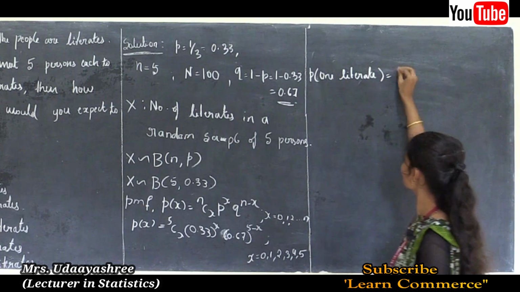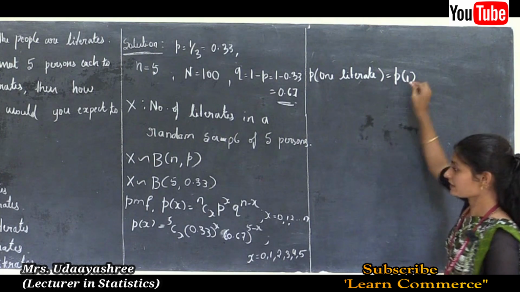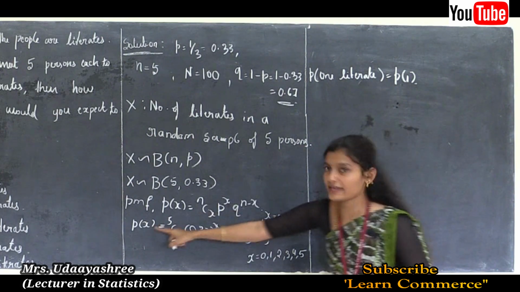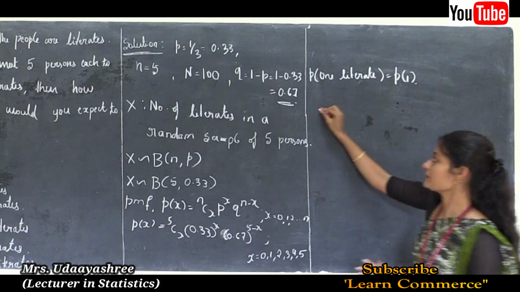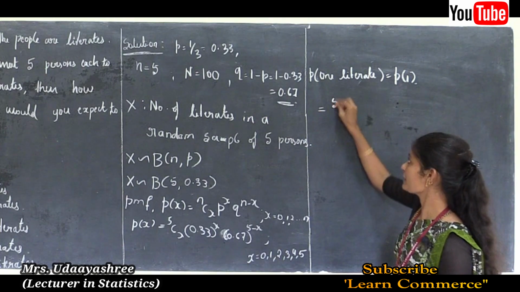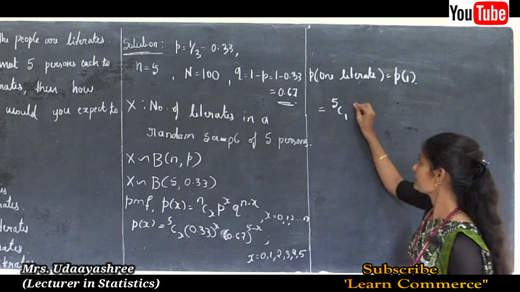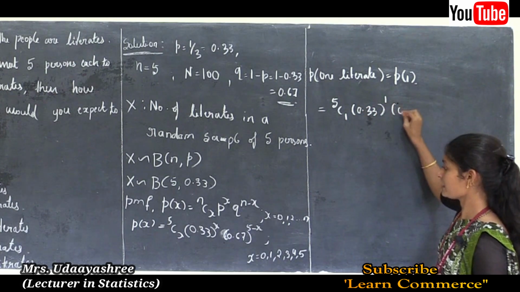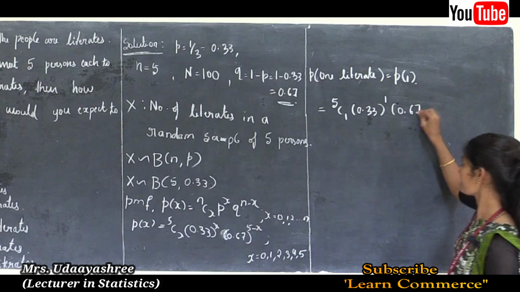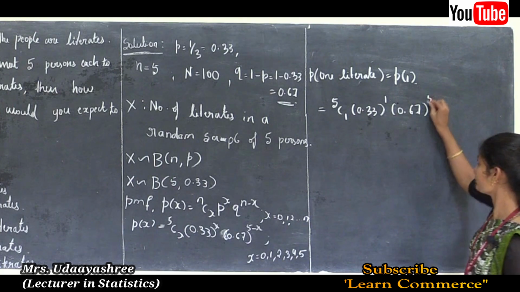This is equal to P of 1. Here, in the place of x, 1 is there, so instead of x we have to write 1. This is equal to 5C1, 0.33 to the power 1 and 0.67 to the power 5 minus 1.